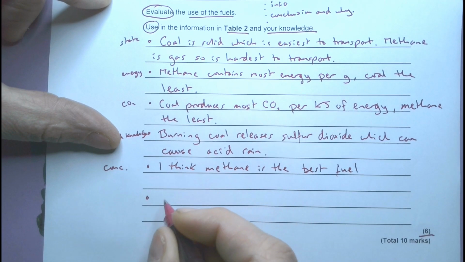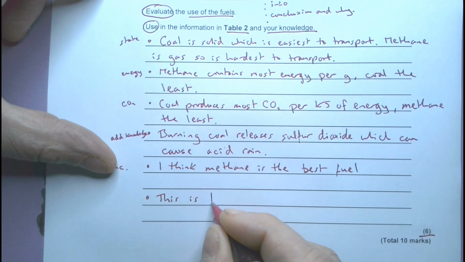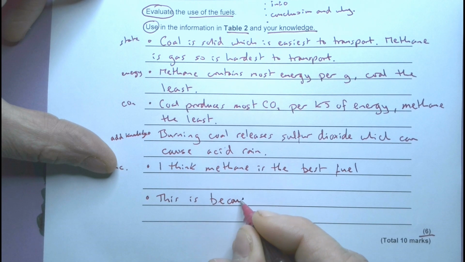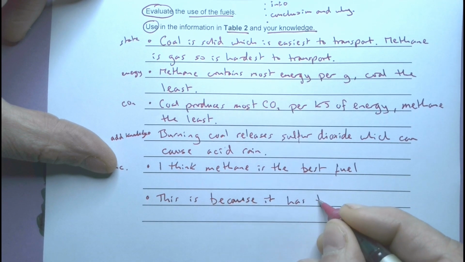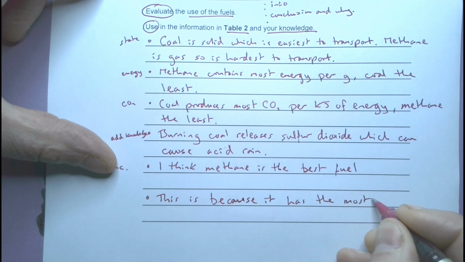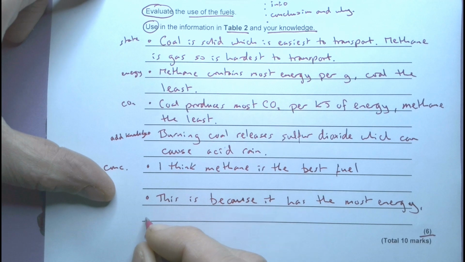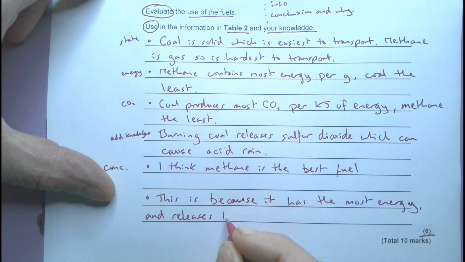Okay, this is because, so my final one, I've got to justify it. This is because it has the most energy and releases the least CO2.